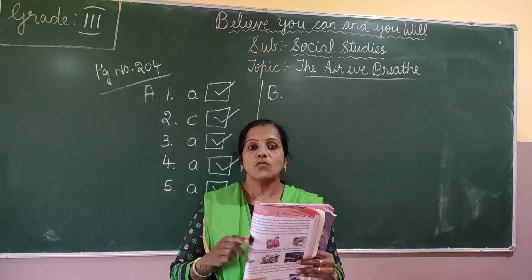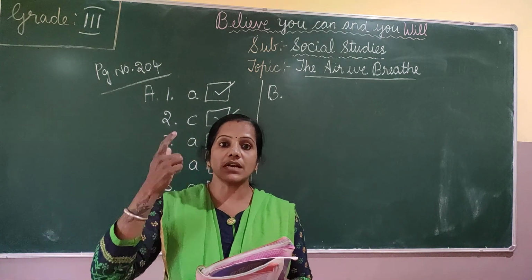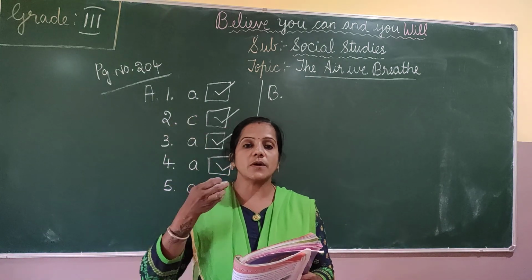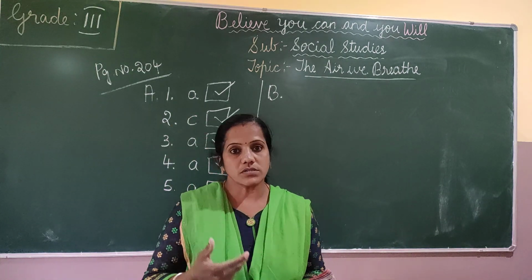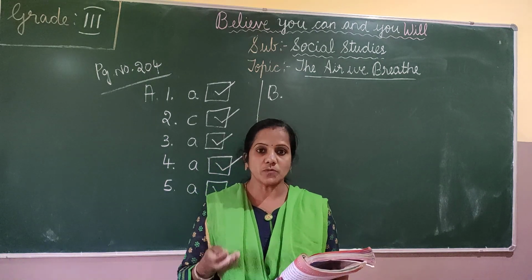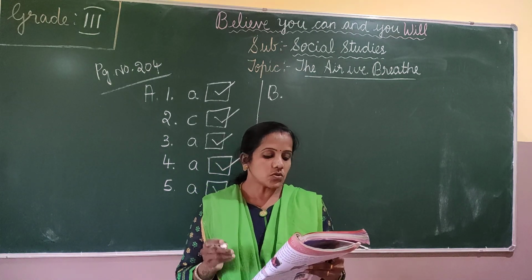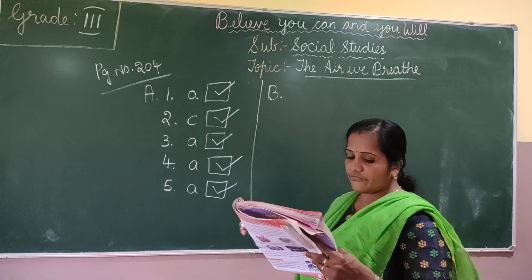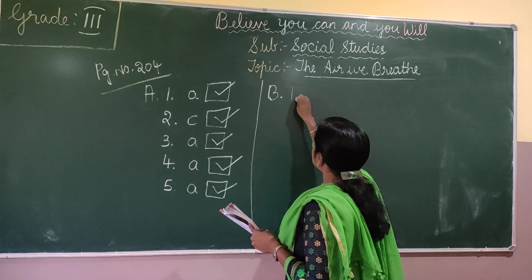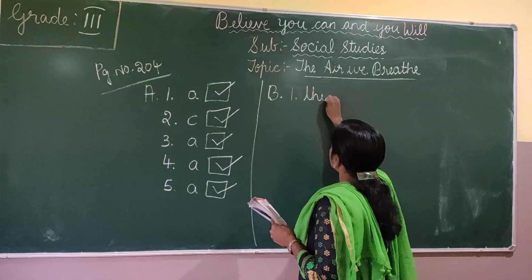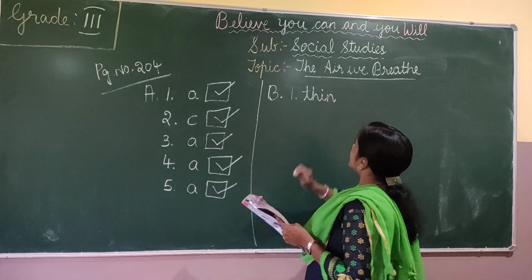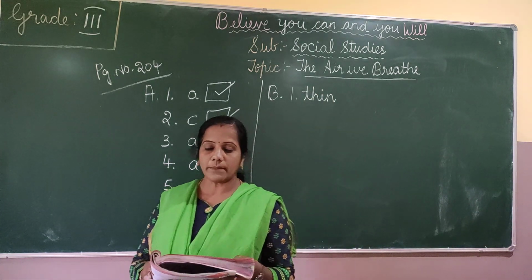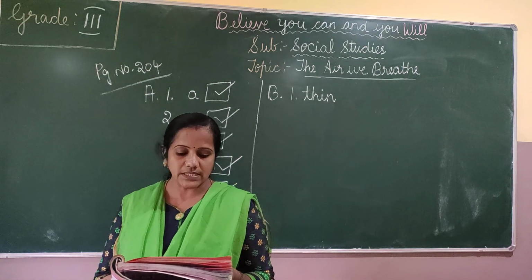When we go to high areas, when we are climbing mountains or hills, when we are reaching the top, we need to use an oxygen mask there. To breathe we use oxygen. So the air becomes thin away from the earth's surface. The first answer is thin.